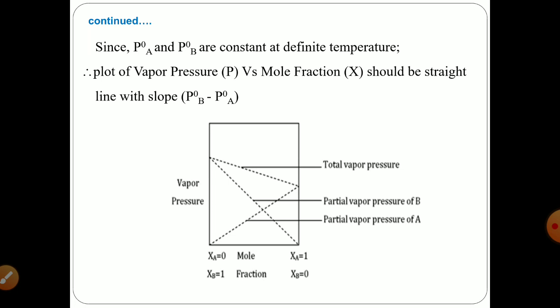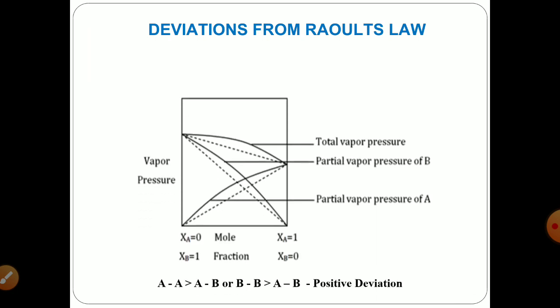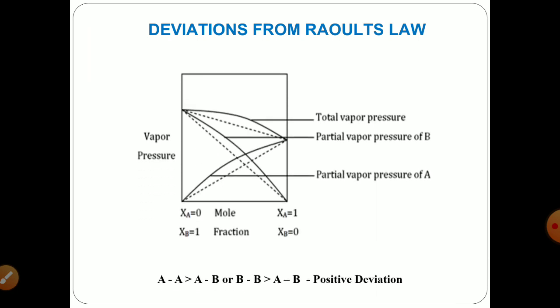Now you can observe that the dotted lines are the representatives of the partial vapor pressure of the individual components and the total vapor pressure of your system. Like your boiling point diagram that we have discussed earlier, you will have linearity between vapor pressure and mole fraction. But there are some deviations from Raoult's law. The deviation stands because of the change in adhesive forces and cohesive forces.